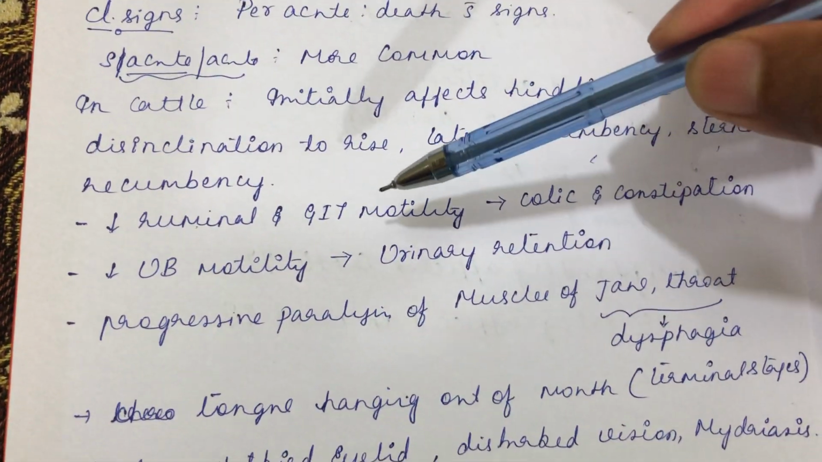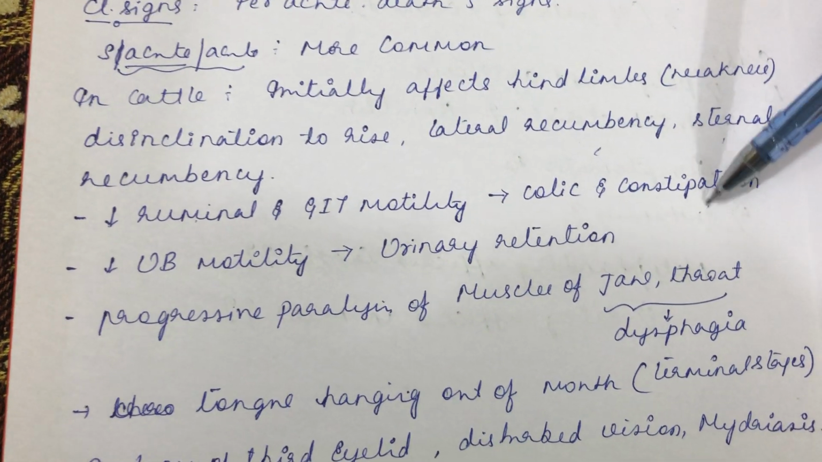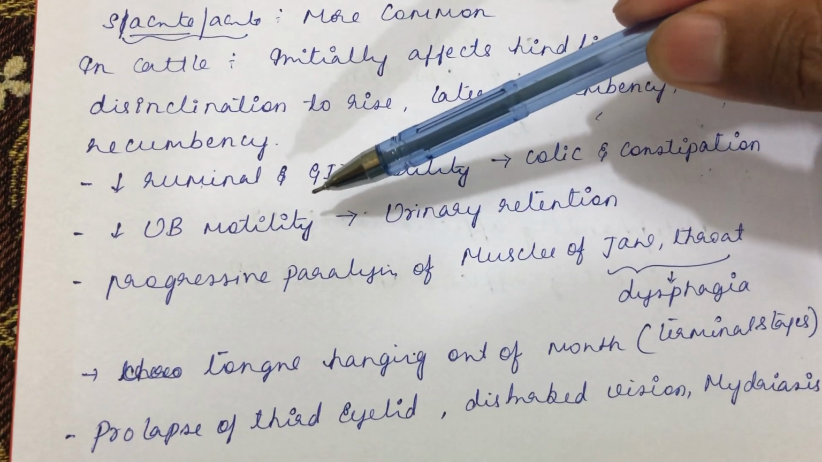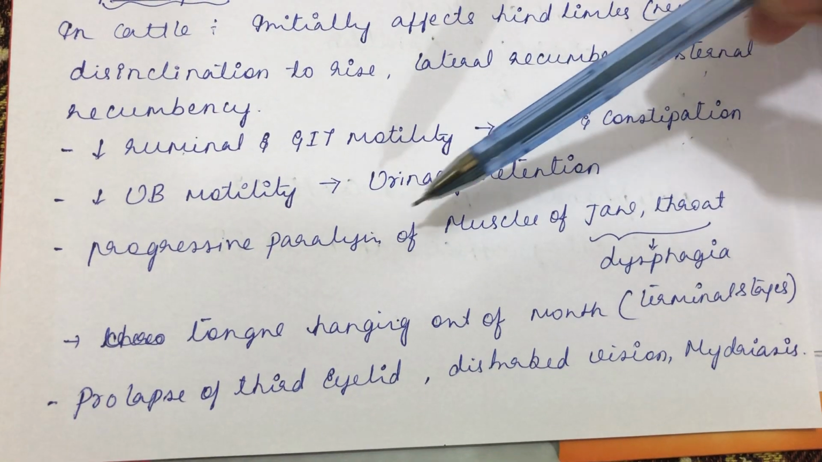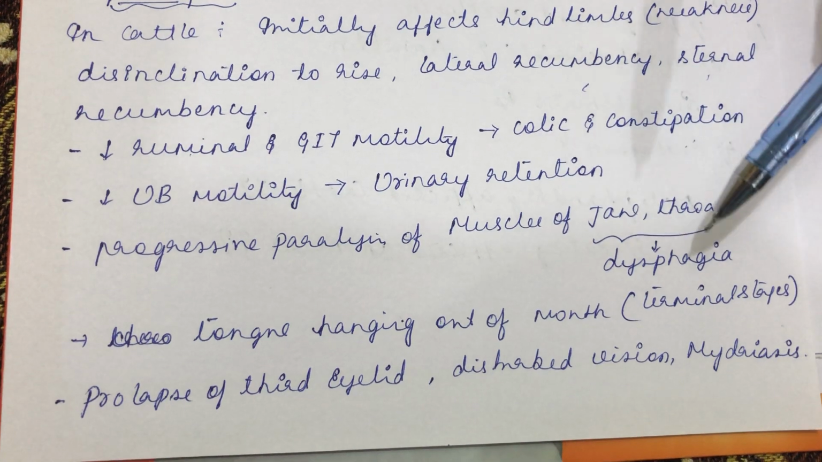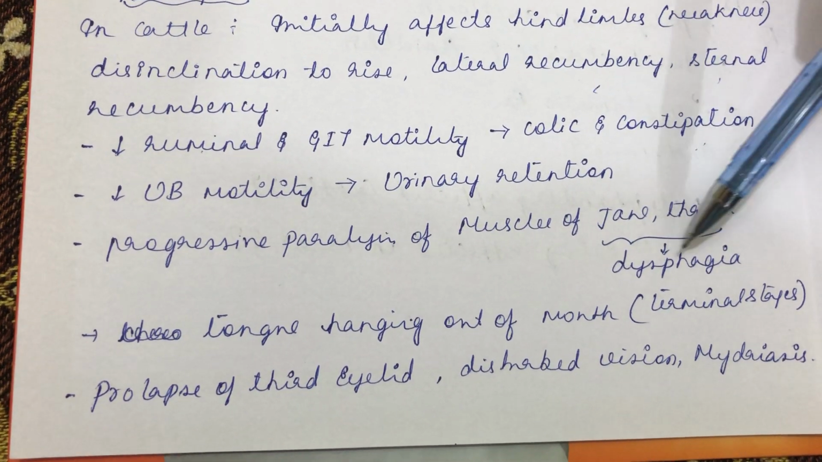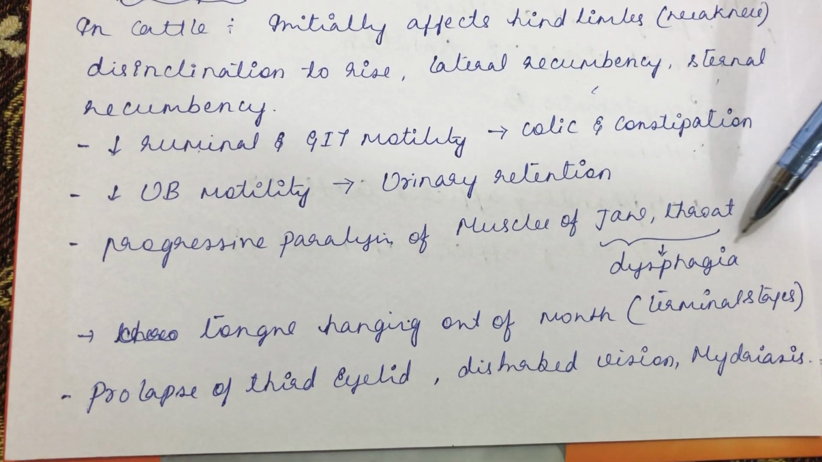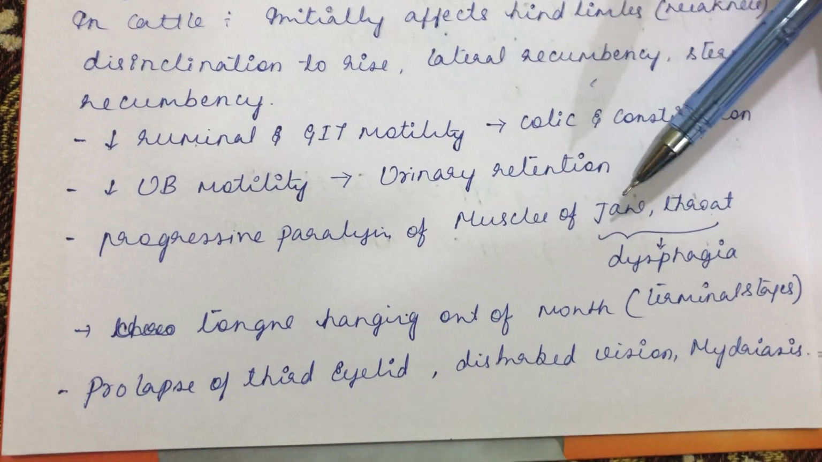Then decreased ruminal and GIT motility, so the animal suffers from colic and constipation. Then decreased urinary bladder motility, as a result of which there will be retention of urine. Then progressive paralysis of the muscles of the jaw and throat, so the mastication process will be hindered. As a result there will be dysphagia, and the animal is reluctant to eat. So it suffers from anorexia, dysphagia, or cud dropping.